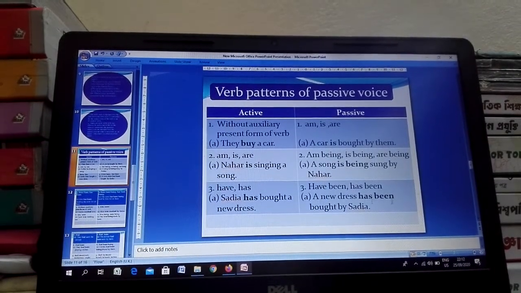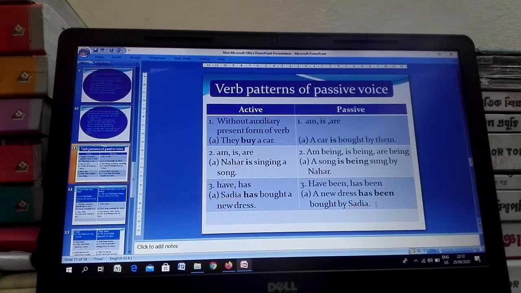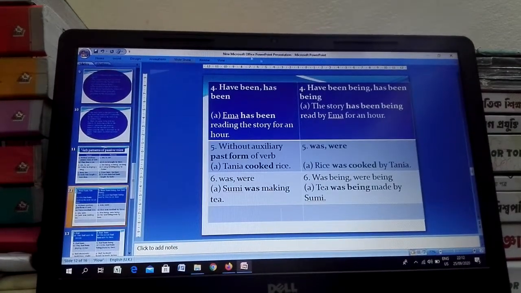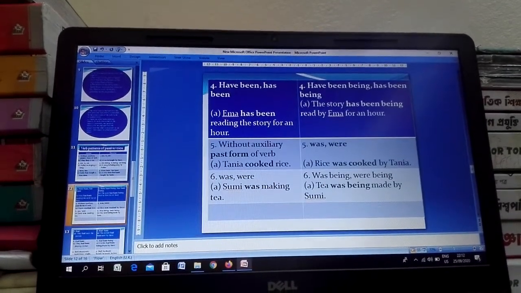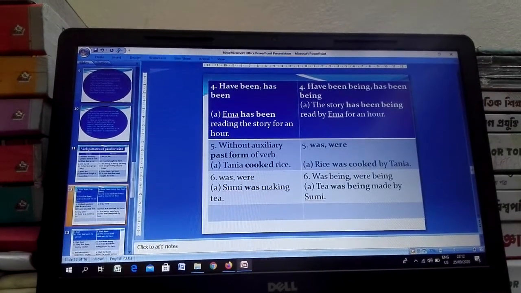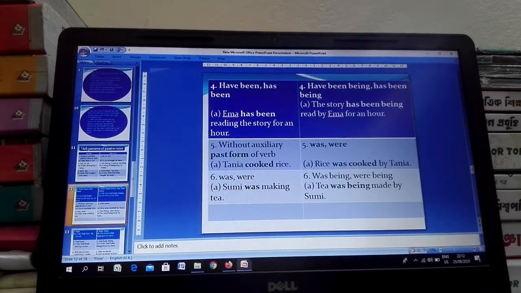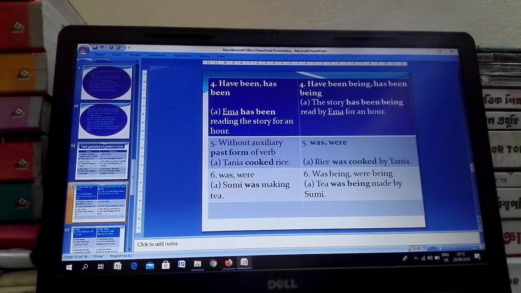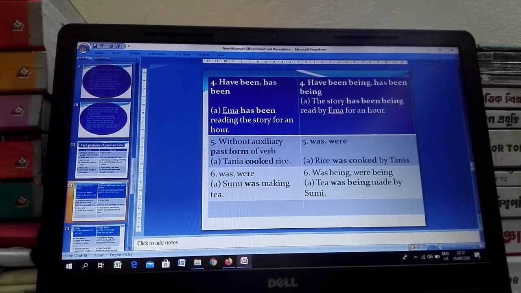A new dress has been bought by Sadia. Have been, has been will be changed into have been being or has been being in a passive voice, such as Ima has been reading the story for an hour. According to structure, the story has been being read by Ima for an hour.